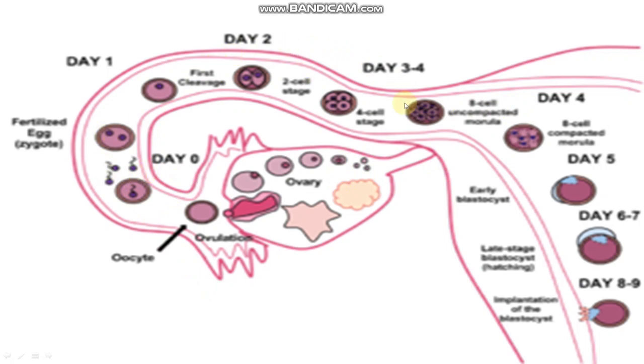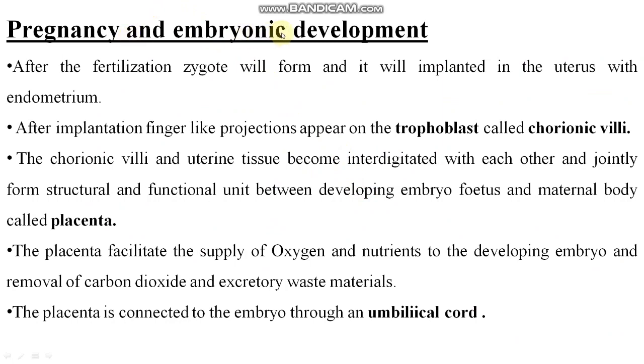This is day 1, day 2, day 3 and day 4. What happens, you can see here: ovulation takes place here, the ovum is there, right? Now we come to pregnancy and embryonic development. After fertilization, the zygote forms and is implanted in the uterus with the endometrium. This endometrium wall ruptures at the time of the menstrual cycle, but when fertilization takes place, it helps in the implantation of the embryo or zygote.